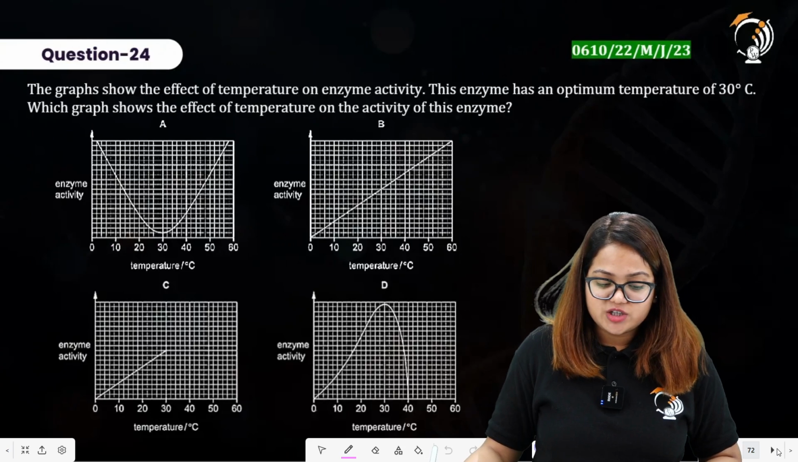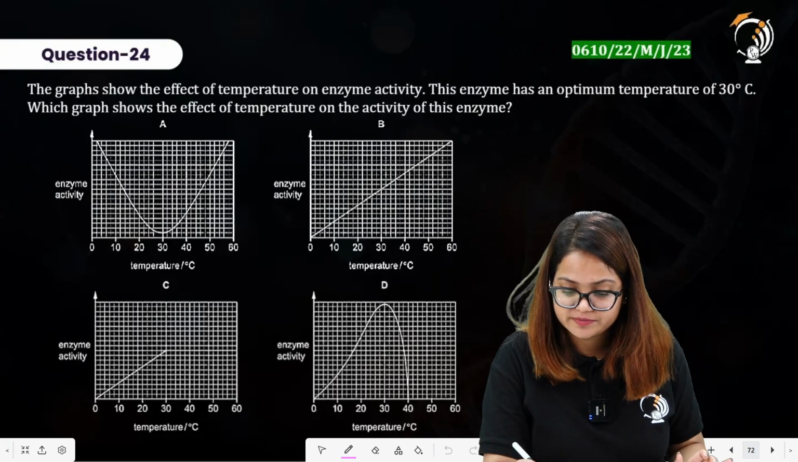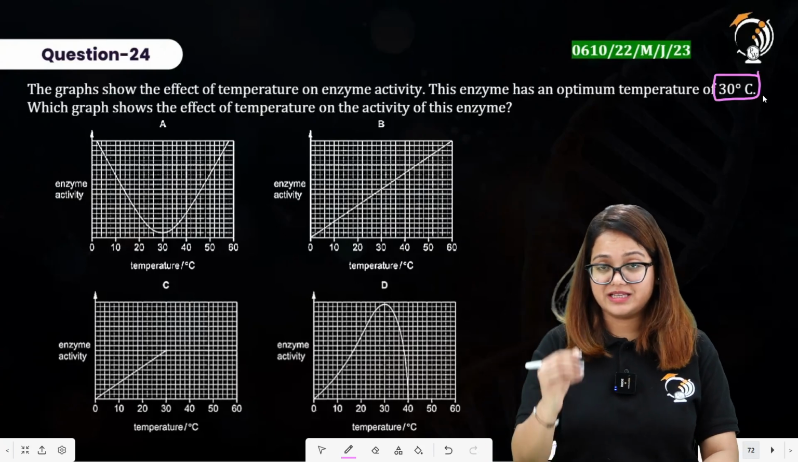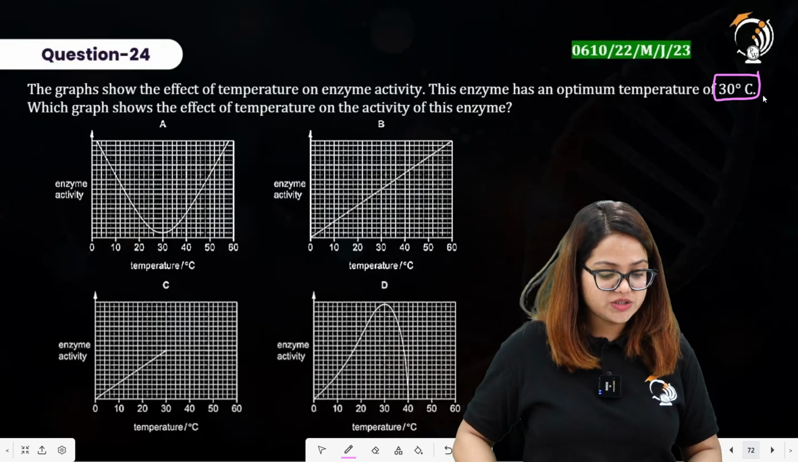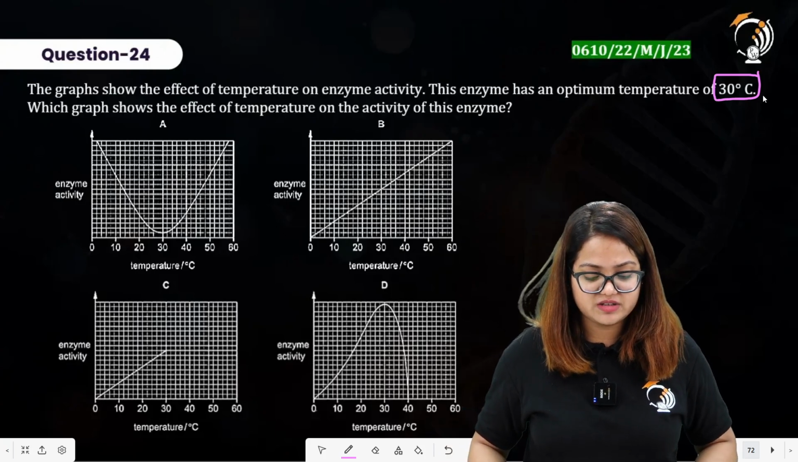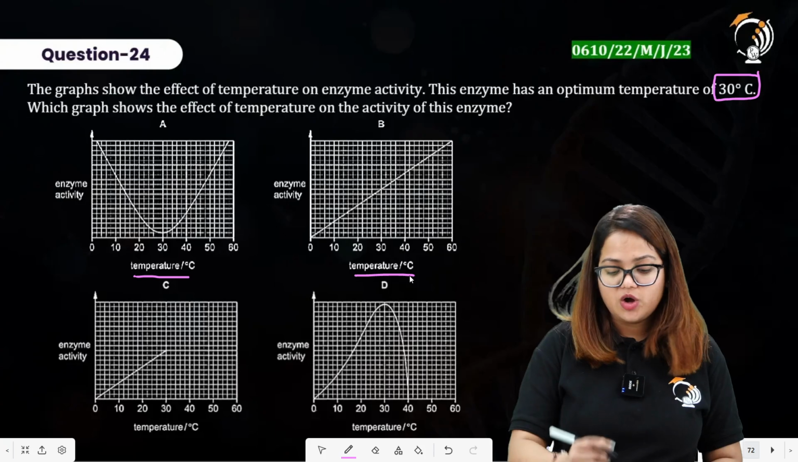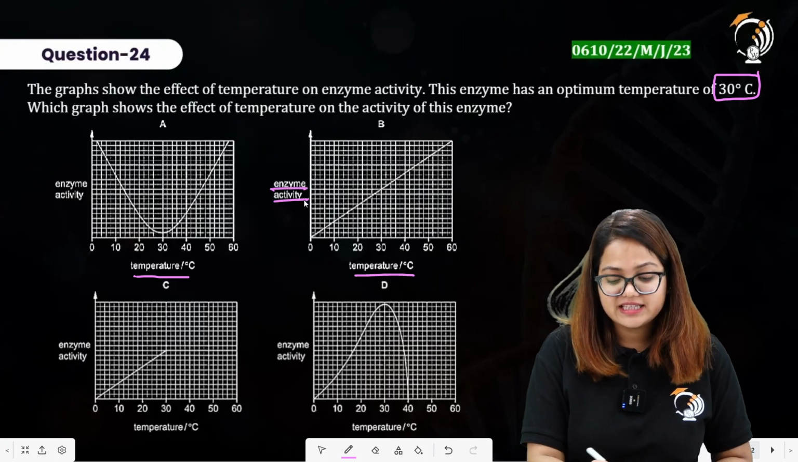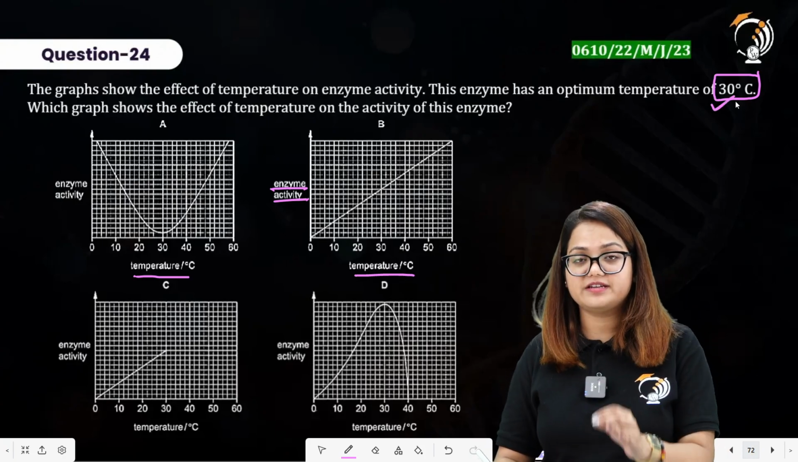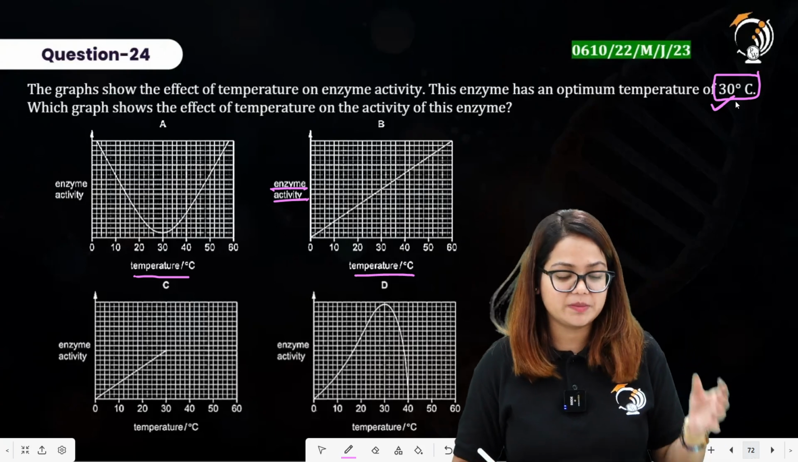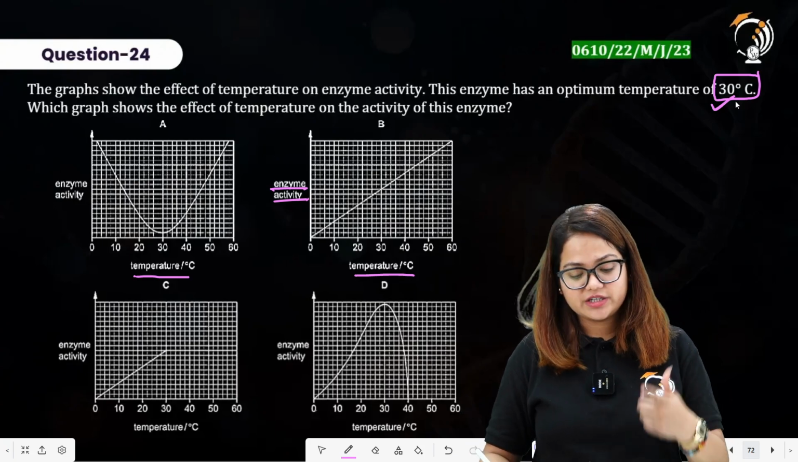The graph shows the effect of temperature on enzyme activity. This enzyme has an optimum temperature of 30 degrees Celsius. That means it must show maximum activity at 30 degrees Celsius. Which graph shows the effect of temperature on the activity of this enzyme? On the x-axis, there is temperature in degrees Celsius. On the y-axis, there is enzymatic activity. The enzymatic activity must be maximum at 30 degrees Celsius, since 30 degrees Celsius is the optimum temperature for that enzyme activity. Now, you have to find that particular graph that has the highest activity at 30 degrees Celsius.